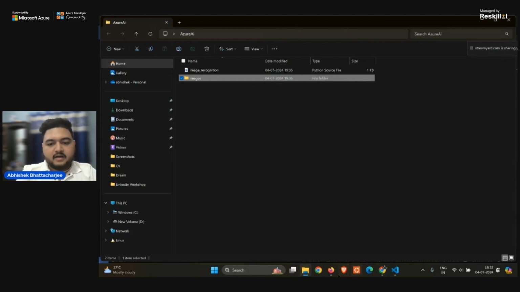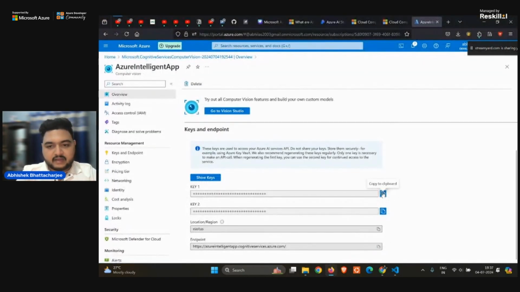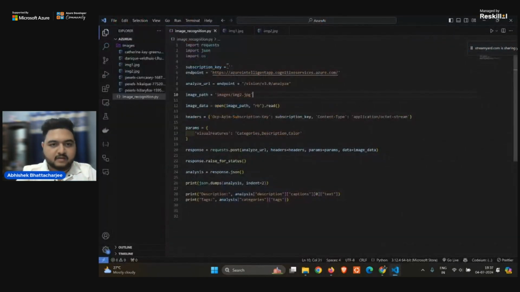The last one is the subscription key. The subscription key would be the key that I have with me. Okay, this is the subscription key. Cool. That's all. I need nothing else.